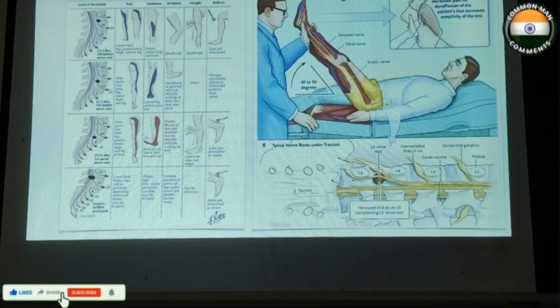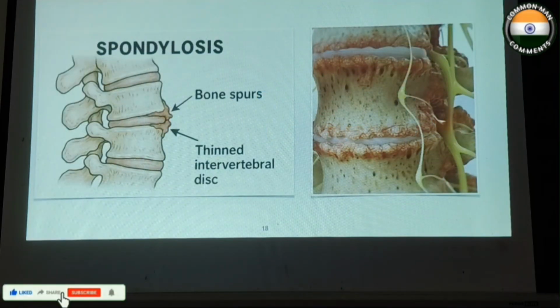This is the straight leg raising test, or Lasègue test. In this, we need to elevate the lower limb with the knee extended at around 40 to 50 degrees. On doing that, in case of a prolapsed disc, the disc compresses the nerve, so there will be radiating pain along the nerve. This is a sign to elicit clinically. Followed by that, spondylosis. These are the spondylosis changes in knees and hips. We call it osteoarthritis there; here we call it spondylosis.